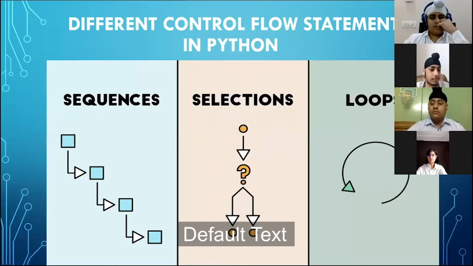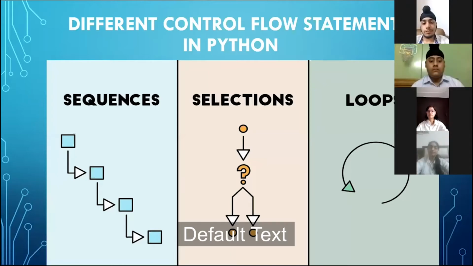Whenever we learn any programming language, we always start with the sequencing part. Sequencing means we are doing something step by step, or writing the program step by step, in which no other thing is used. That means no selection statement or loops, nothing is used. So at the initial stage, when you started learning the Python programming language, you all started with sequencing. But after that, as we moved on, we started with the selection statements.